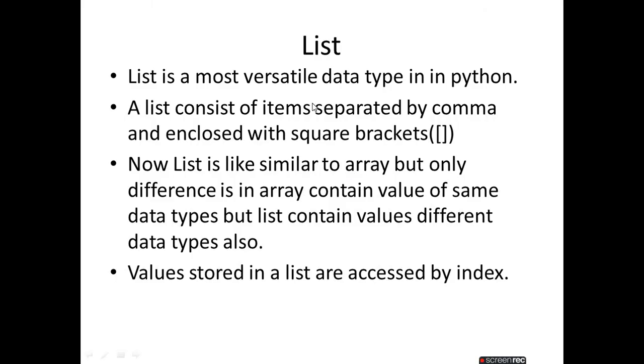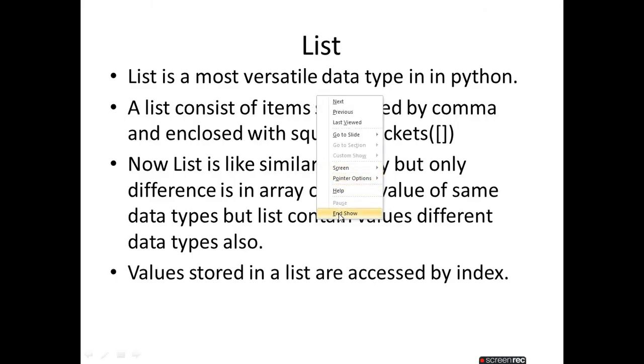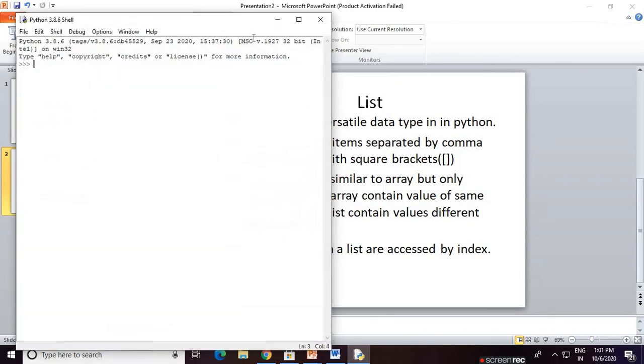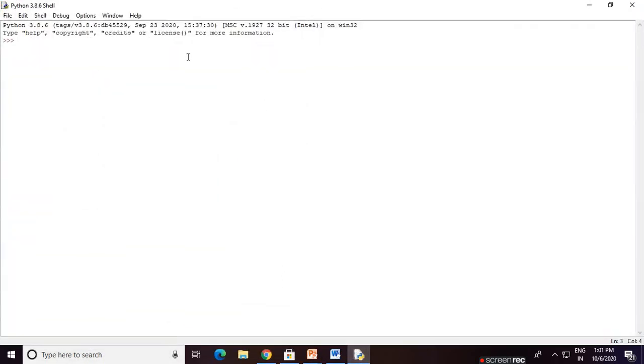Now go to the Python shell. I would like to show you how to create a list. For example, we take a variable like list1. Open a square bracket. For example, you store integer values, like 1, 3, 4, 5, 6, 7.